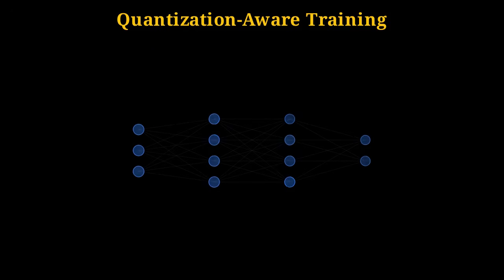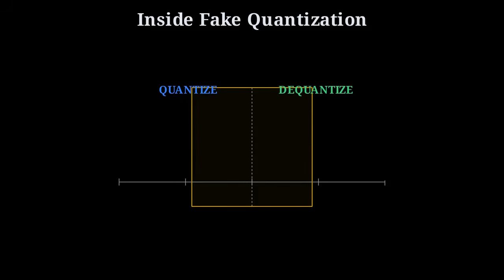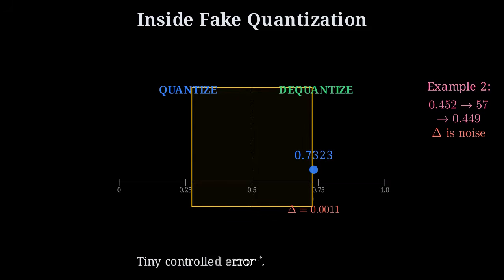Quantization-aware training solves this by injecting noise through fake quantization nodes. This ensures the network learns to maintain its predictive power while operating under hardware constraints during training. Inside these nodes, fake quantization simulates hardware limits by mapping weights to integers and back again. This intentional noise forces the network to become robust before the final precision is permanently stripped away.